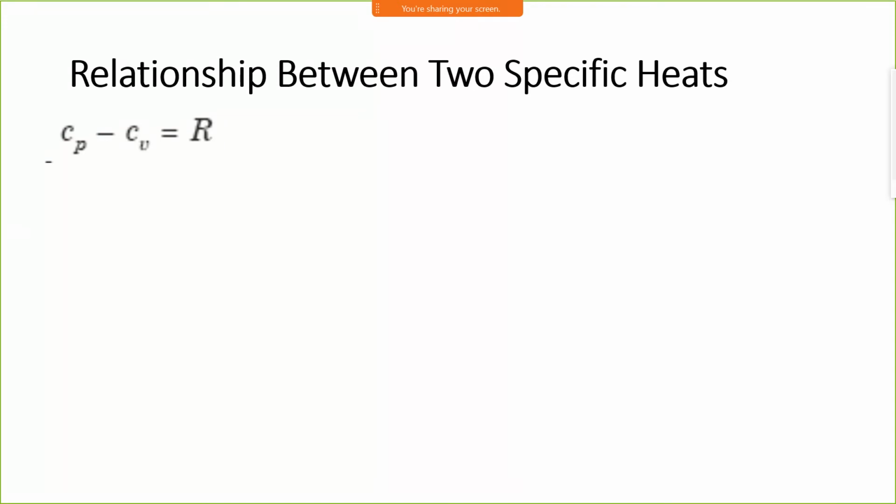The universal gas constant is written as R bar or R degree, and only R is written for the characteristic gas constant. The characteristic gas constant is the gas constant of a particular gas.